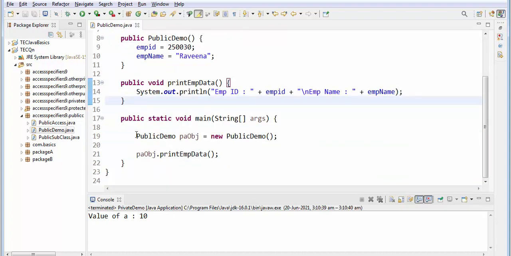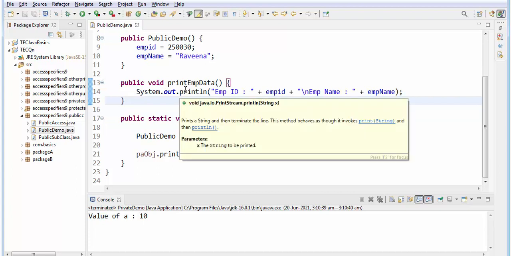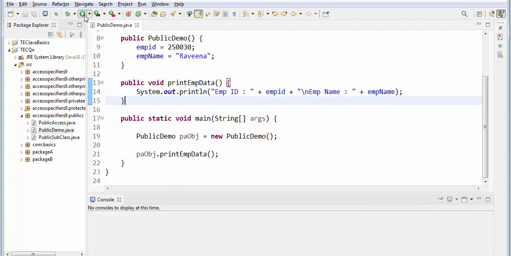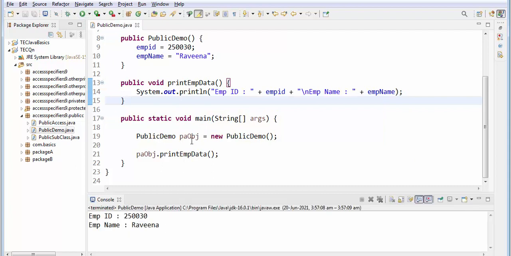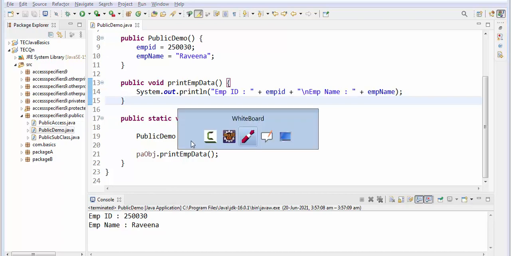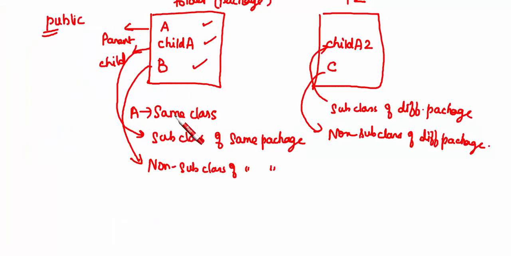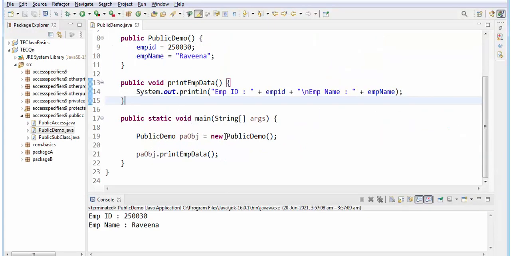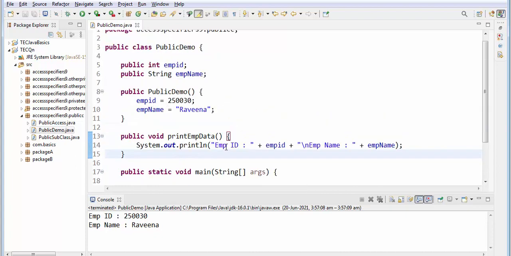So for this class public demo I am creating one object and I am going to call this method. See, I am getting this value. That's all. This is the first case. First case is in the same class it is accessible. So here I am accessing the constructor by calling the new keyword, and I am accessing this method by calling this method, and I am accessing this variable by printing this variable. So everything is accessible. This is a simple code.